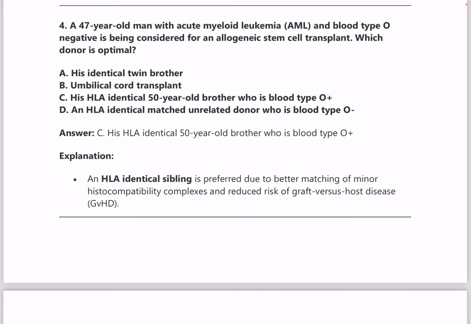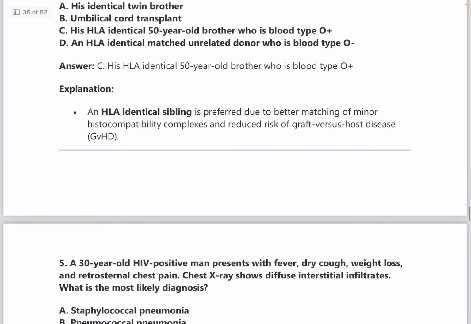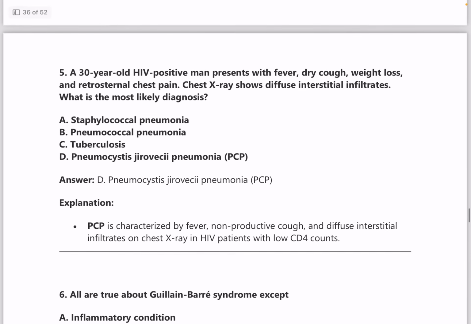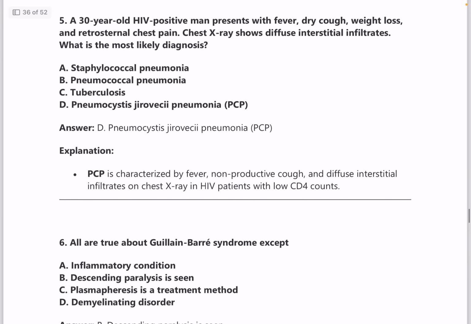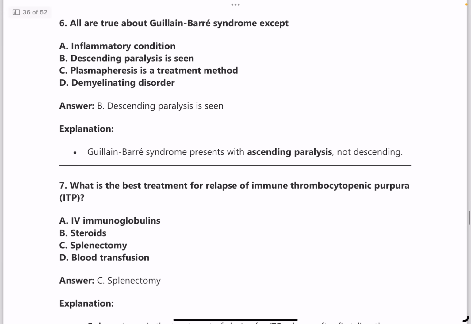Question number 4. A 47-year-old man with AML and blood type O negative is being considered for allogenic stem cell transplant. Which donor is optimal? Answer is HLA identical 50-year-old brother with blood group of O positive. Next, 30-year-old HIV positive presents with fever, dry cough, weight loss, retrosternal chest pain, chest X-ray shows diffuse interstitial infiltrates. Most likely diagnosis is pneumocystis jirovecii because it is commonly associated in HIV patients and in people with low CD4 counts, and diffuse interstitial infiltrates are also seen in that condition.